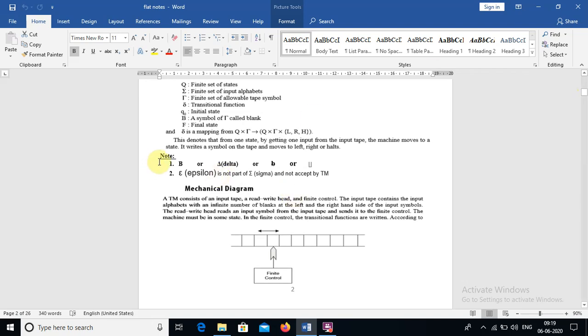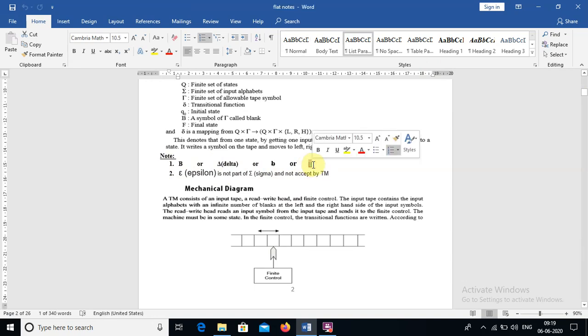So here we have a note. We already discussed what B is. B is a blank in the input tape. B can also be represented sometimes with a delta, or sometimes with a B with an underline on the character. This symbol can also be used to represent the blank symbol in the tape.